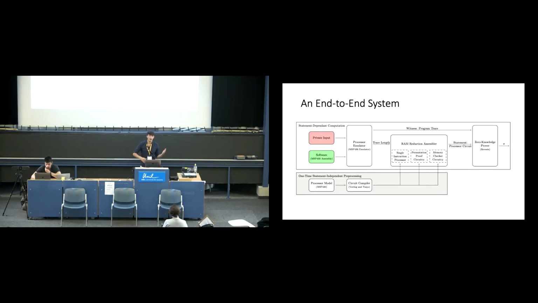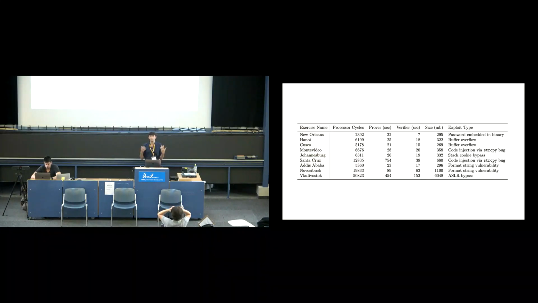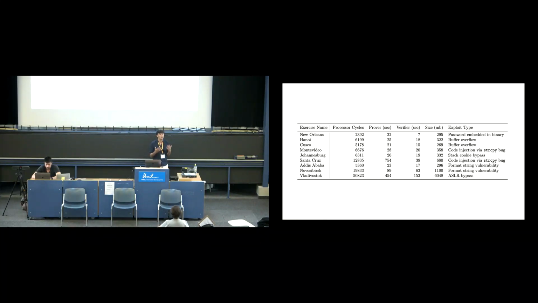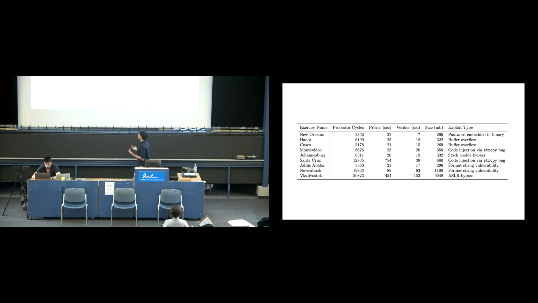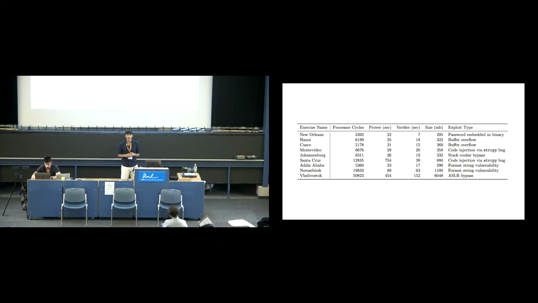There's a whole giant circuit compiler that automatically assembles this giant circuit. And we were able to then plug this into the microcorruption CTF challenges and actually prove that, yes, we do have a working exploit for all of these challenges. Some of them run super fast, right? If there's a password in the binary, it's pretty easy to say, yes, if I put this password in, it exploits the system. And so the resulting proof is actually quite small, 295 megabytes. The verifier runs in only 7 seconds.